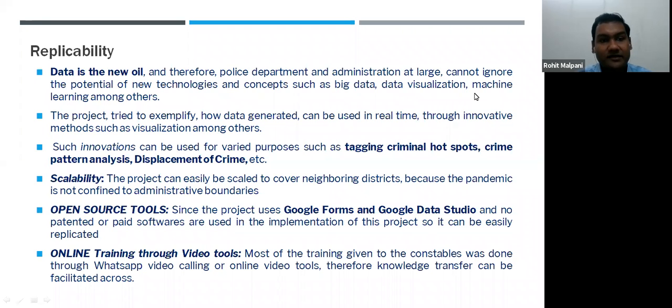At the same time, sir, now when we got this done, based on a similar concept, we have started tagging our criminal hotspots. We have been working on a project based on this technology, where we are tagging our thefts, burglaries, and crimes against women on this similar strategy using Google Forms and Google Data Studio, which is not available in the CCTNS.